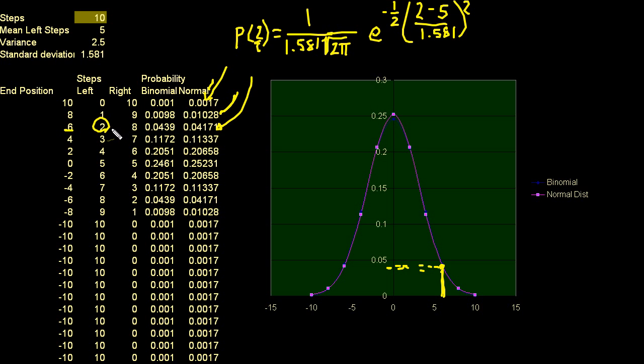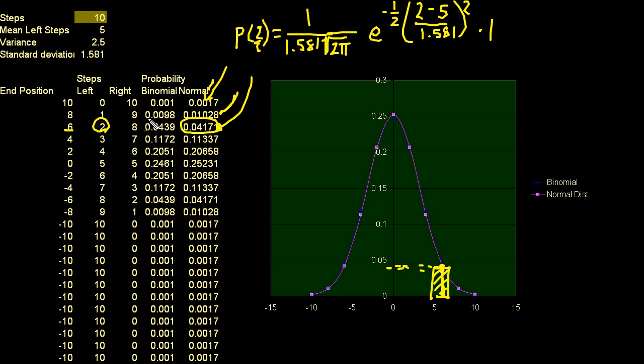But the normal distribution is a continuous probability density function. So it can tell us the probability of being 2.183 feet away, which obviously can only happen if we're taking infinitely small steps every time. But that's what its use is. It happens when you start taking an infinite number of steps, but it can approximate the discrete. And the way I approximate it is I say, what's the probability of being within a foot of that? So I multiply this height, which I calculate here, times 1. Let's say this has a base of 1 to calculate this area, which I use as an approximation. So you just multiply that times 1, and that's what you get here.